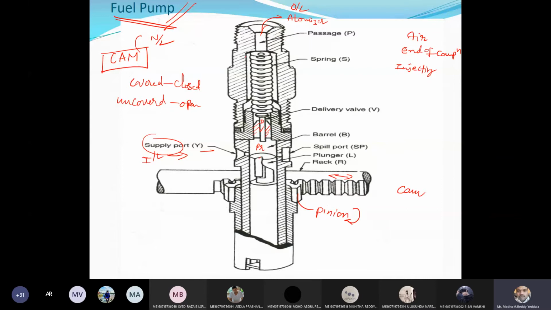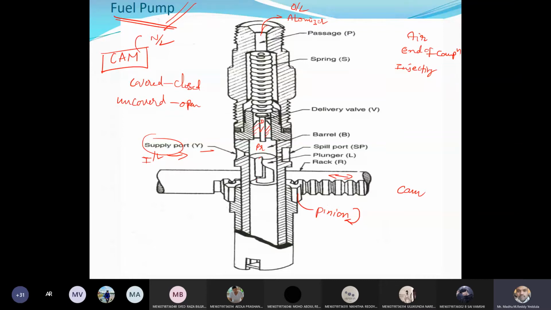Now further movement of the plunger. The question is, up to what extent will the diesel fuel be supplied, meaning the time for which the fuel will be supplied? With further movement of the plunger in the upward direction, what will happen?